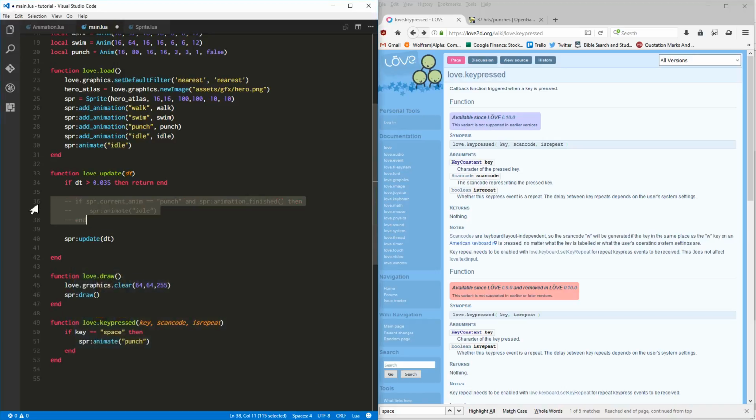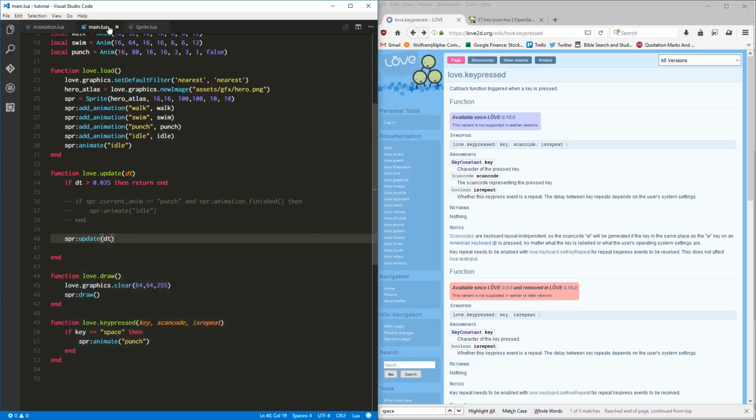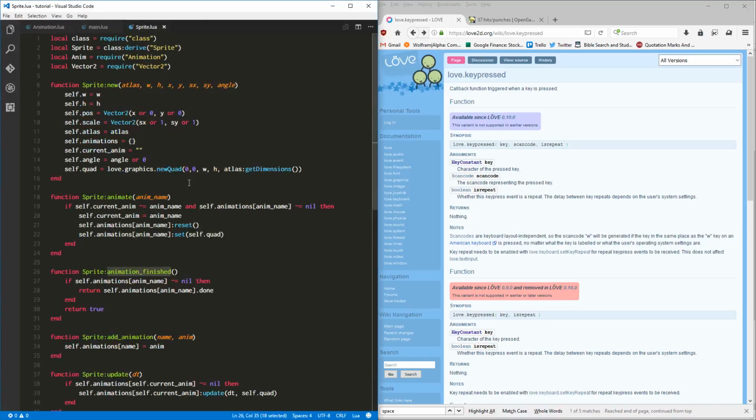Let me take this out. That obviously didn't work too well, did it? Hi-yah! And that's interesting. There was a disappearing act that was done just then. I wonder why. Sprite.animate, let's check that out again. If self, see where... Reset. Animations, animation name, set self quad. So it's setting the quad to be where it's supposed to be initially.